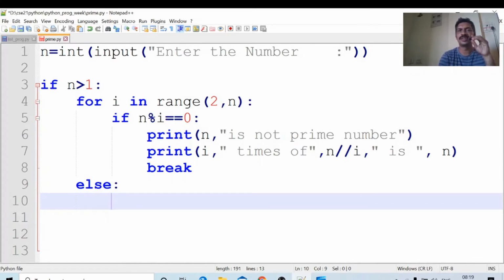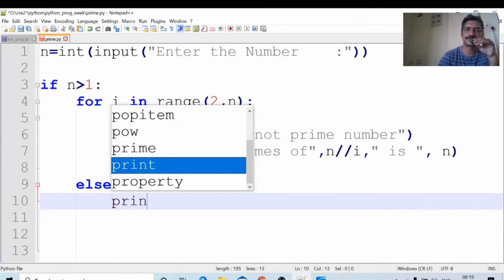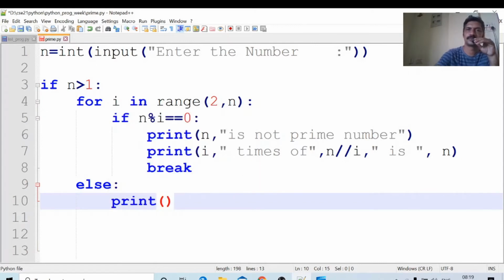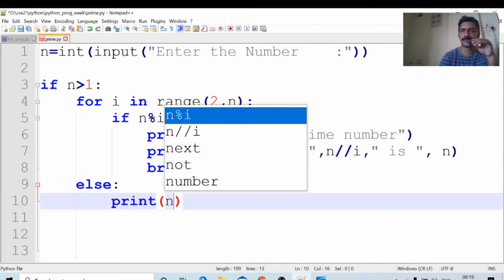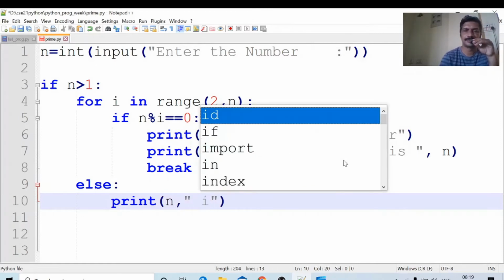Okay, else is executed, we will write. We came here means from 2 to n, n % i is not 0. In that situation, print n comma is a prime number.